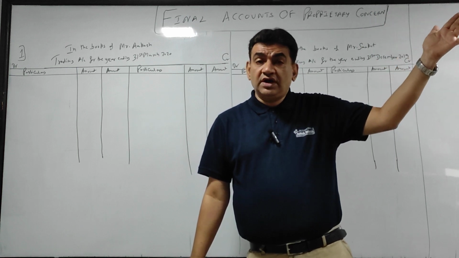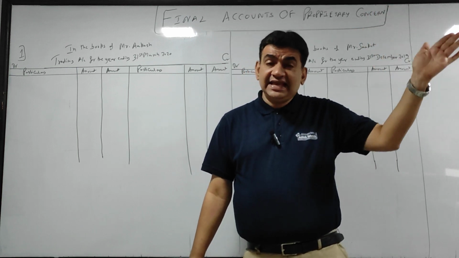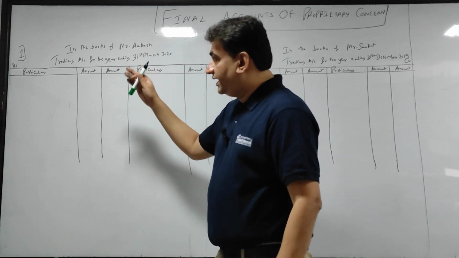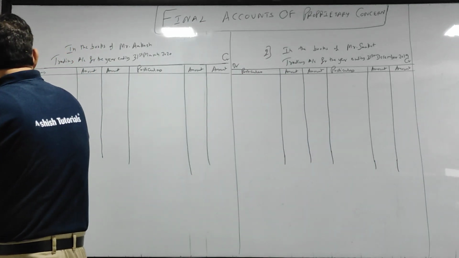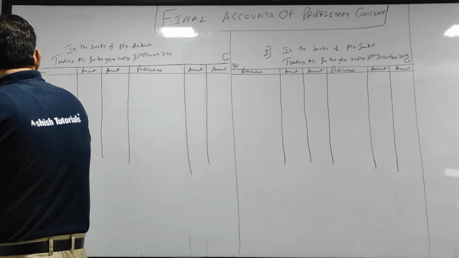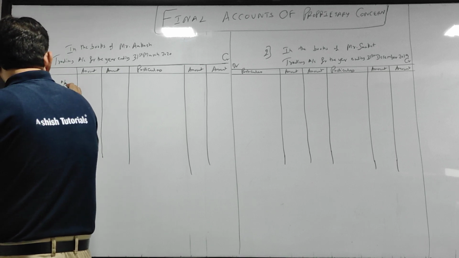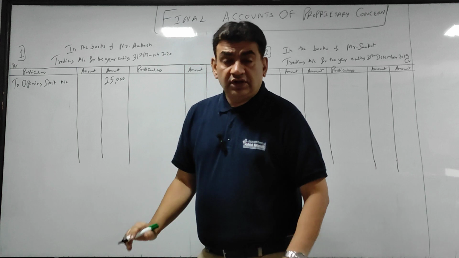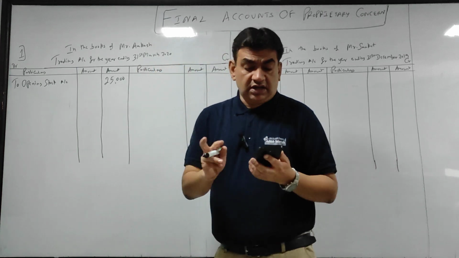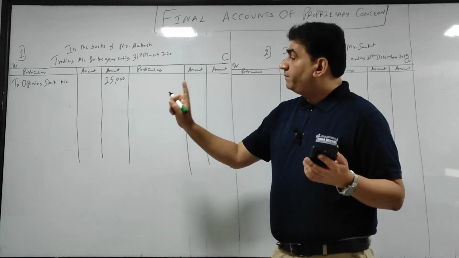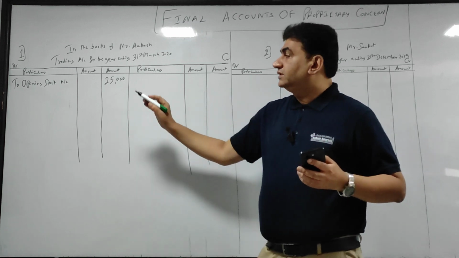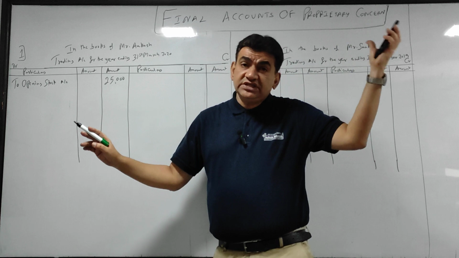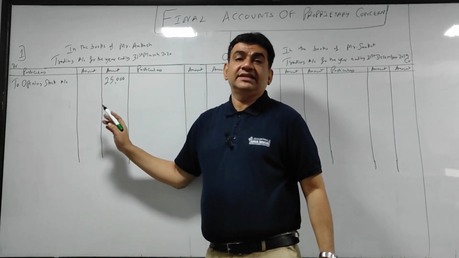Last year's closing stock is coming from last year into the current year, therefore it will be debited to trading account. Come to the debit side of trading account, right there: To opening stock account, that is 25,000. I'll repeat the logic of opening stock debited: it is my remaining stock, closing stock of the previous year which is coming in the current year.